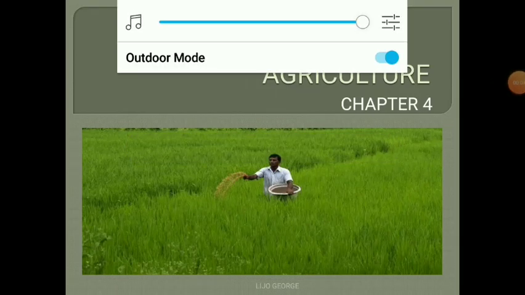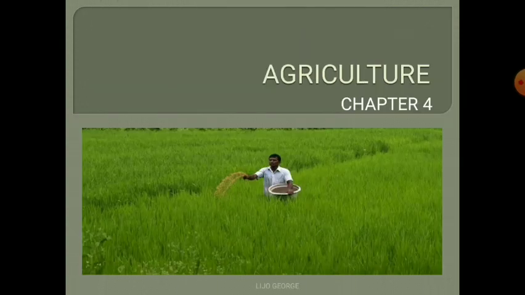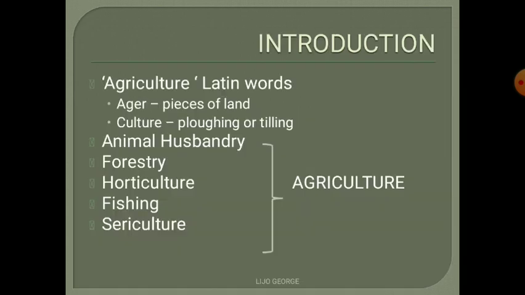Today we begin a new chapter, Chapter 4, Agriculture. Agriculture is one of the oldest activities of mankind. Agriculture is the most basic resource as it provides food, clothing, and shelter to mankind. The word agriculture is derived from a Latin word. There are two words, ager, which means pieces of land, and culture, ploughing or tilling.